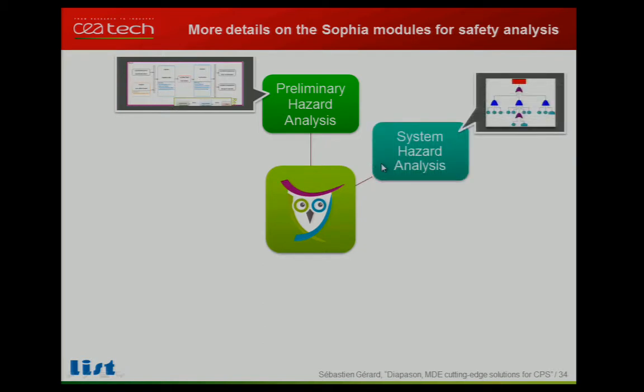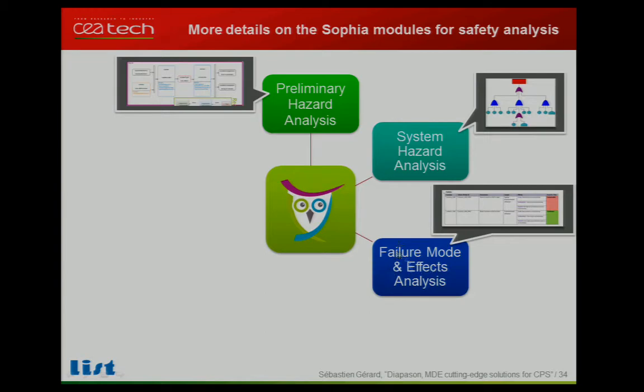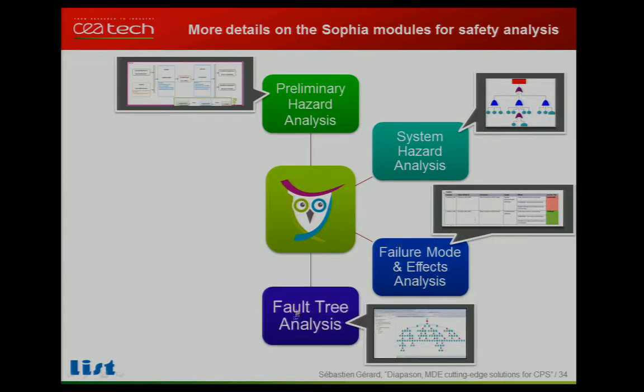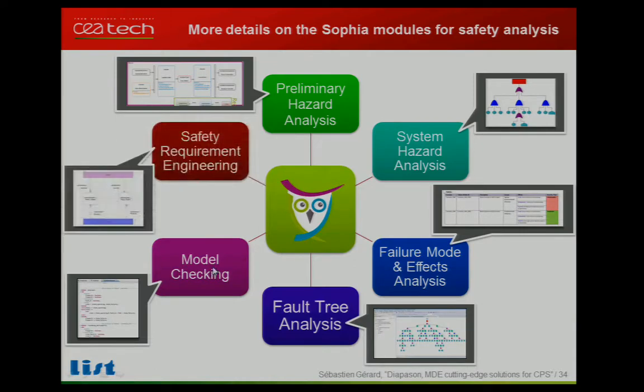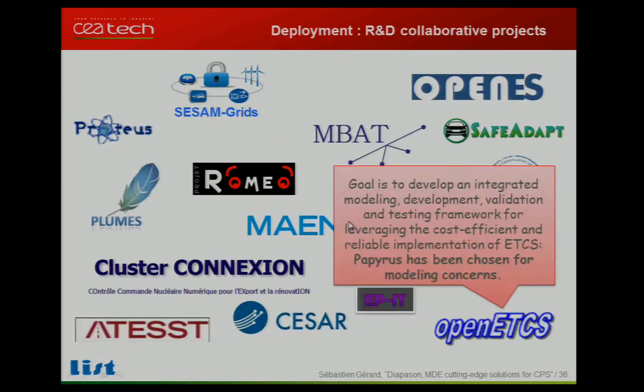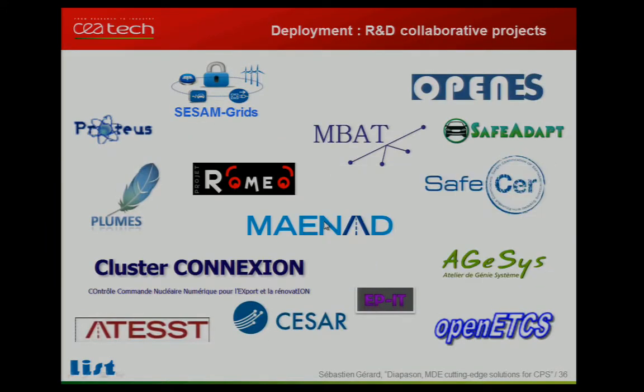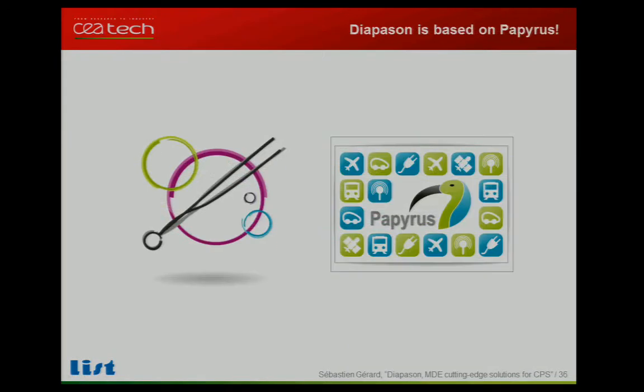We support preliminary hazard analysis, so we support the description of faulty scenarios. We provide system hazard analysis. We provide support for FMEA analysis and for fault tree analysis. For model checking, we have a connection with the NuSMV model checker, for example to check some reachability properties or safety properties. And finally, we have a connection for safety requirement engineering. For example, we have a gateway with the ReqIF standard to enable connection with tools like DOORS. All these tools and modules are based on Papyrus.